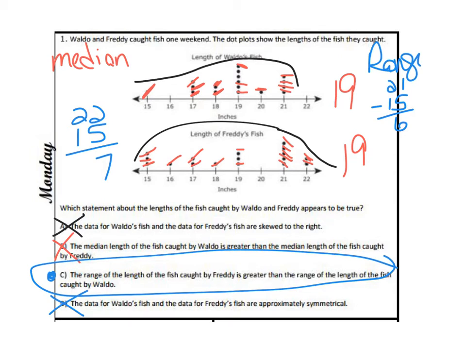Do not do any of the work until you read through the answer choices. And you could actually be solving it as you're going, as you're reading through them. Because if you start finding the mode, the median, the range, and the mean, and you don't need any of that, then you just did a lot of work for nothing. So work smarter, not harder.